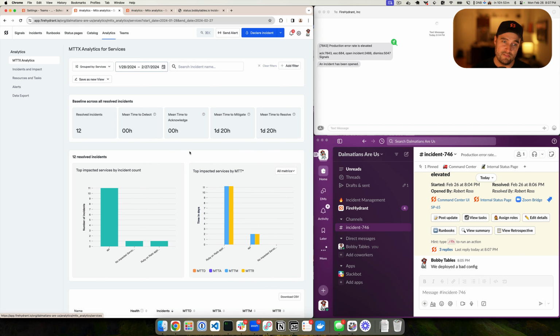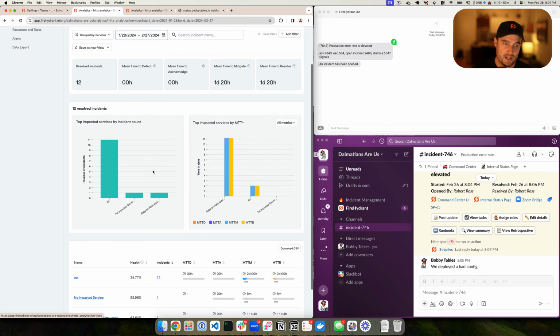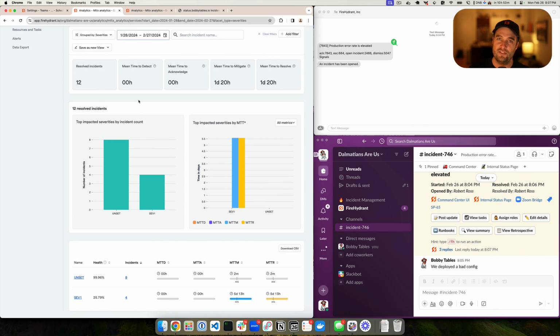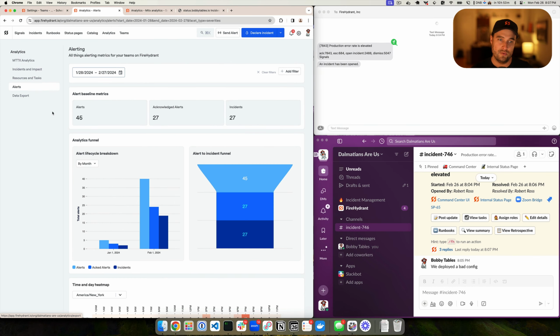So we can see here that FireHydrant is tracking your mean time to detect, acknowledge, mitigate, and even resolve. And we can group it by the services that are impacted, the environments, functionalities, team, severity, and a lot of other facets within your account. What's also nice is that we track alerts in a very unique way. Because alerts and incidents are separate, we can allow you to see how many alerts you sent and how many were actually converted into a real incident. So you can go out and stamp out all of the noisy alerts coming from your observability tools. And that's just a quick overview of